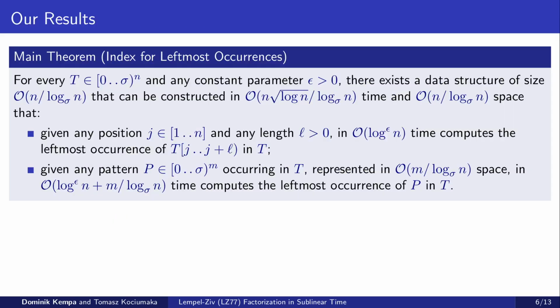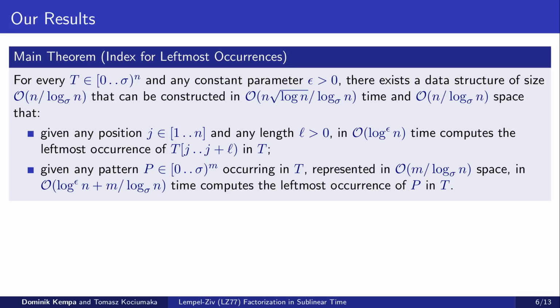We achieve our sublinear LZ77 factorization as a simple corollary of a more general result that we develop in our paper. Specifically, we develop an index that admits sublinear construction and lets us quickly find leftmost occurrences of substrings in the text. More precisely, we show that for every text t and every constant parameter epsilon, there exists a data structure of size O(n / log_sigma n) that can be constructed in sublinear time